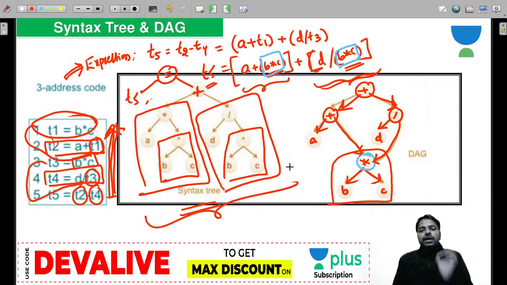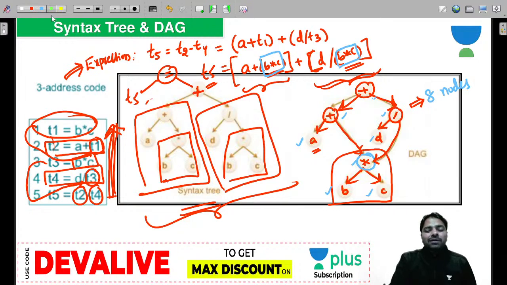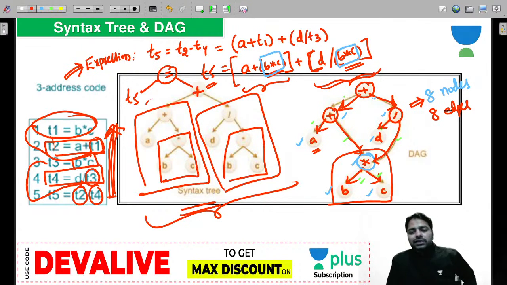And here be careful: if you have A already, please don't create another leaf node A, if A comes twice. So how many nodes and edges are there here? That is important from the GATE exam point of view. How many nodes are there? Calculate. 1, 2, 3, 4 leaf, 5, 6, 7, 8. 8 nodes are there. And how many edges do you have? Calculate. 1, 2, 3, 4, 5, 6, 7, 8. 8 edges also. Here it looks like the same number of nodes and edges, but not every time.